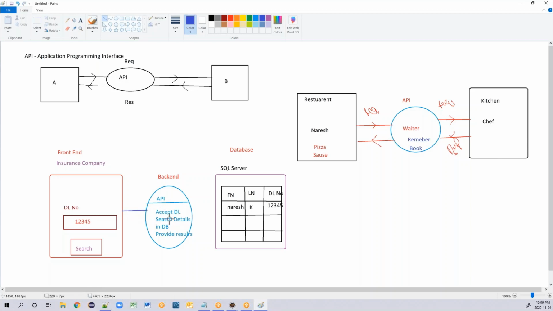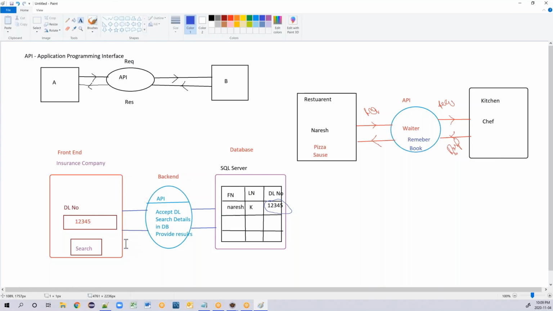So your API has some code. This code will be triggered, and based on this code, it will connect to the database, and it will check whether the details are there in the database. So the driving license number is there in the database. So once it finds the details, or once it doesn't find the details, your SQL server, which is the database, will send a response to the API, and your API will deliver the response back here. So what is the response that it will deliver?